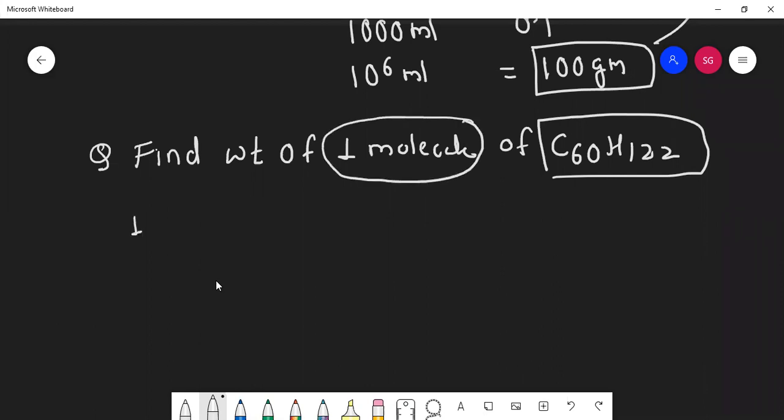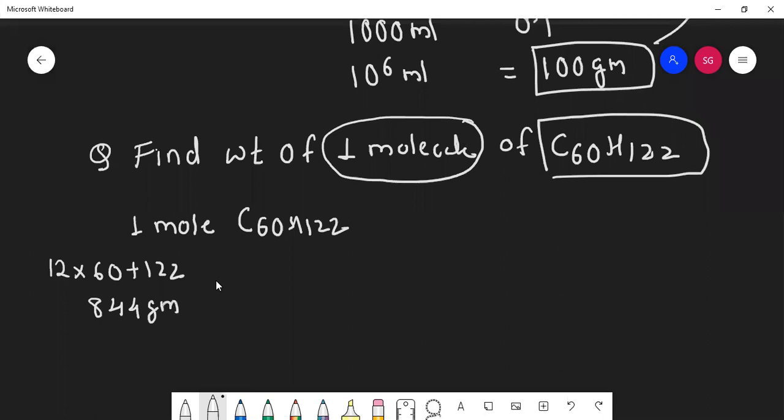So can you tell me weight of 1 mole of C60H122? Carbon is 12. So 12 into 60 plus 122. So 6, 8, 1. Is it coming 844? 842.